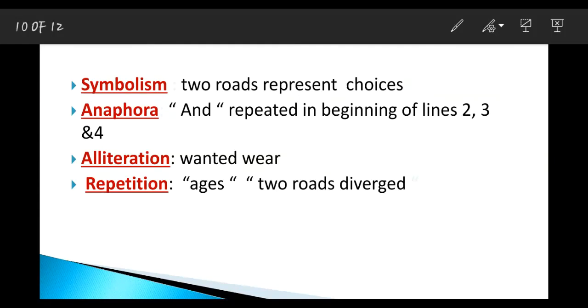So the poetic devices are symbolism: here the two roads represent the choices which the poet had to make. Anaphora is words or phrases repeated in the beginning, so here "and" is repeated at the beginning of lines 2, 3 and 4. Alliteration means consonant sounds repeated in the same line, for example, wanted, wear. The next poetic device is repetition, words repeated throughout the poem. "Ages and ages" and "two roads diverged" were repeated in the poem.